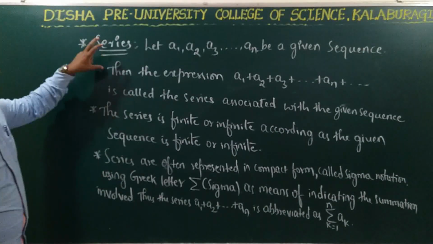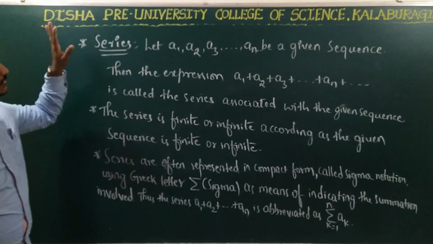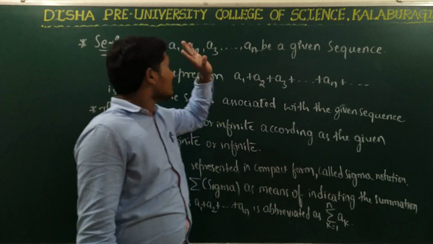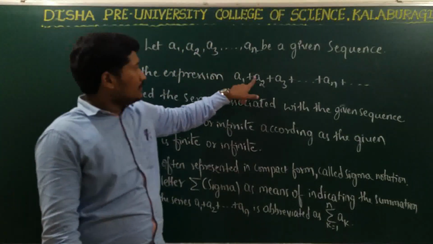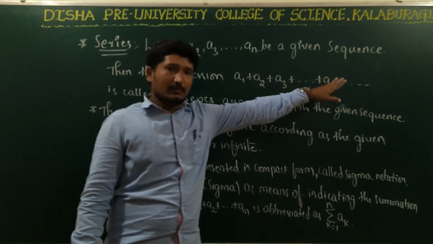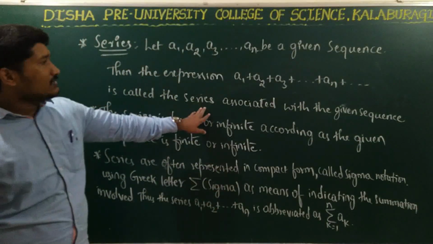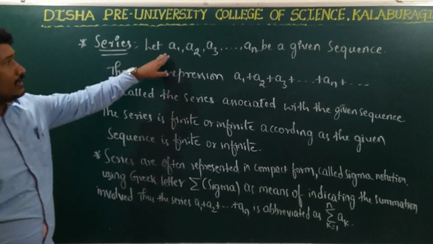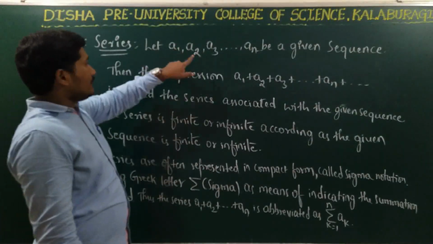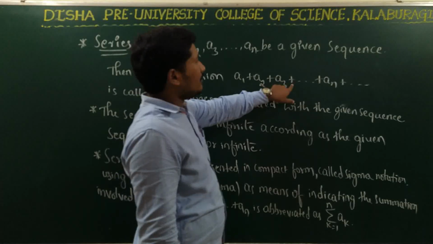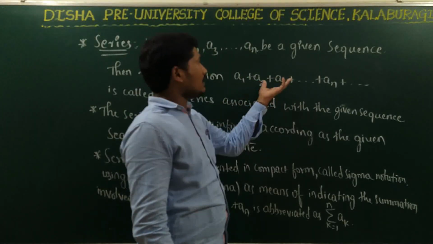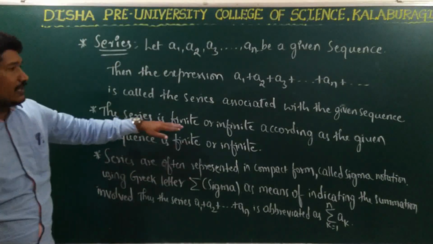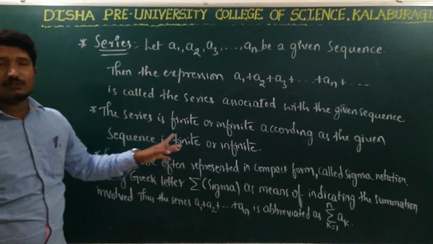First write the definition of the series. Let a1, a2, so on, an be a given sequence. Then the expression a1 plus a2 plus a3 plus so on plus an plus so on is called the series associated with the given sequence. Whenever we are given a sequence, if we introduce the plus sign in between each term of the sequence and write, that becomes a series. The series is finite or infinite, accordingly whether the sequence is finite or infinite.